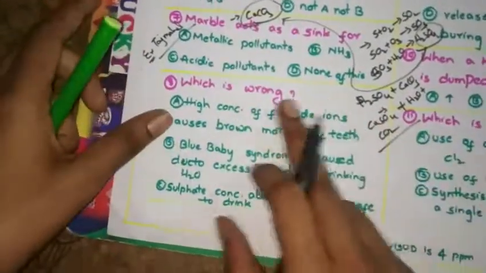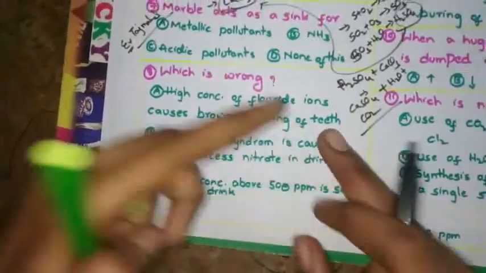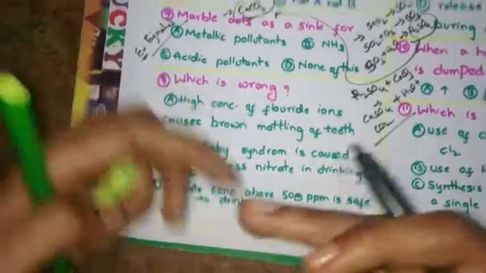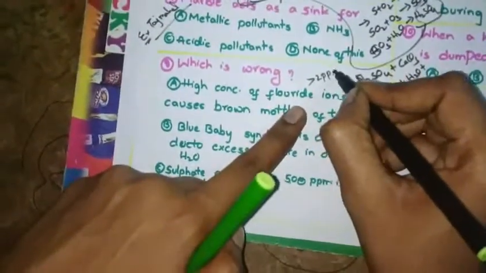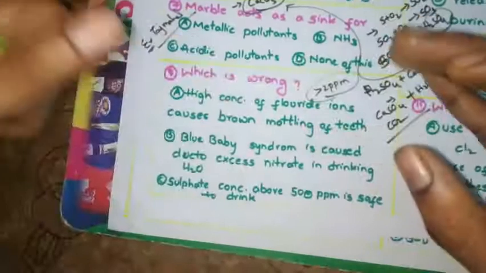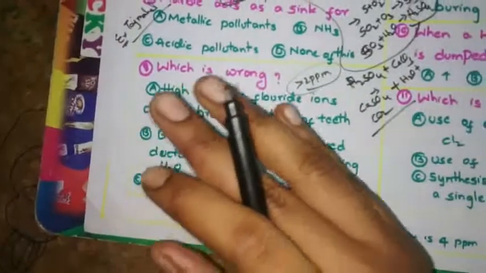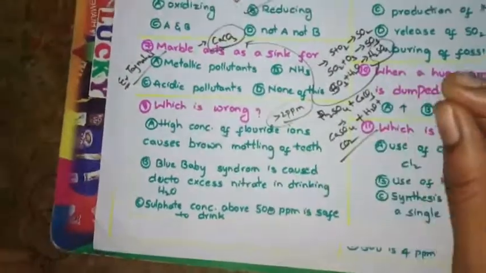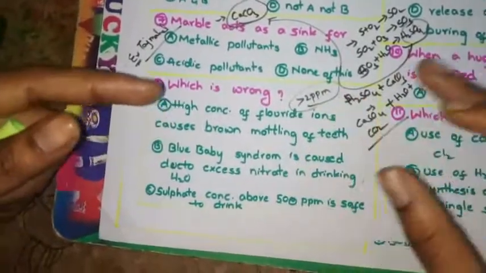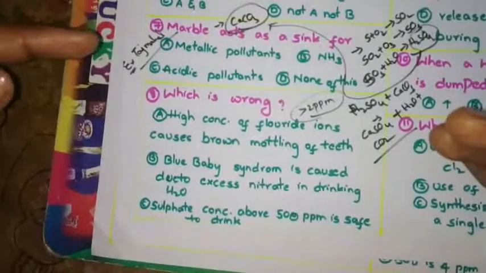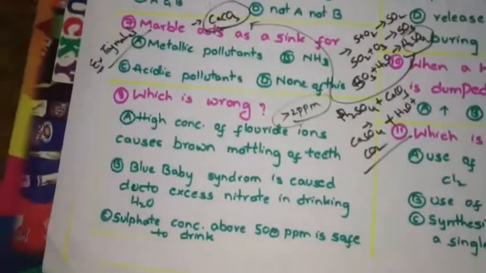Which is wrong? High concentration of fluoride ions causes brown mottling of teeth. Yes. In drinking water, when the fluoride ion concentration is greater than 2 ppm, you observe yellow color on teeth. You observe this mainly in Nalgonda district of Andhra Pradesh because the fluoride ion concentration in the water is high. It will also result in bone imbalance, like polio.